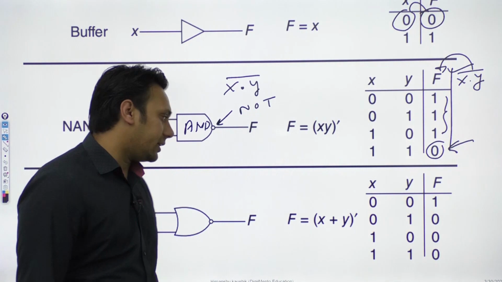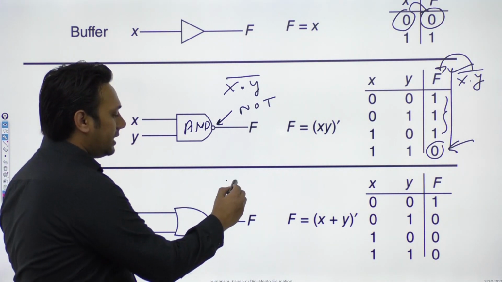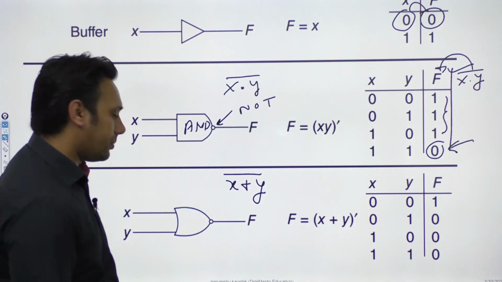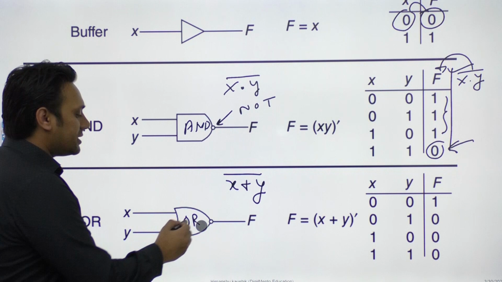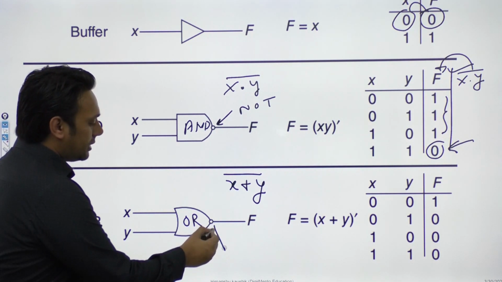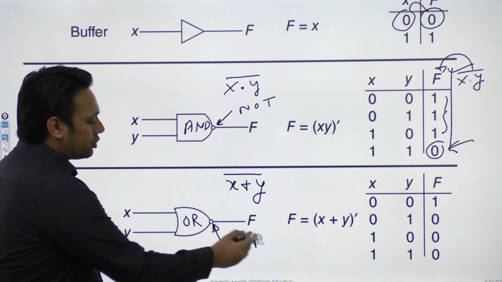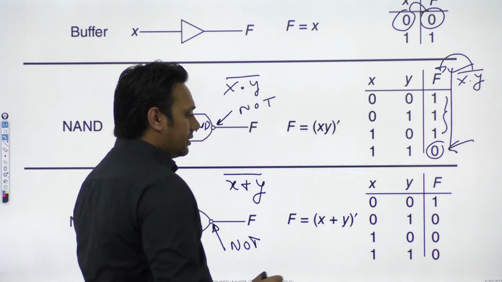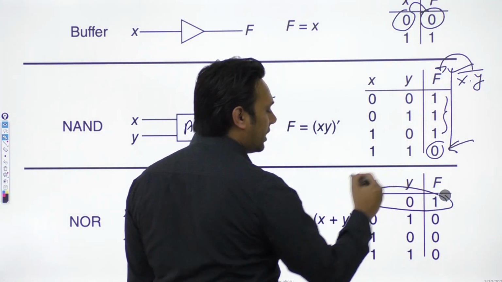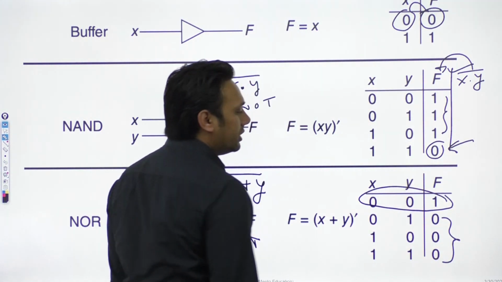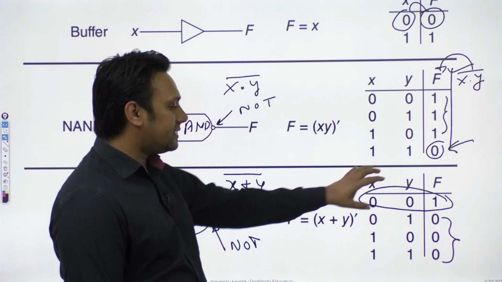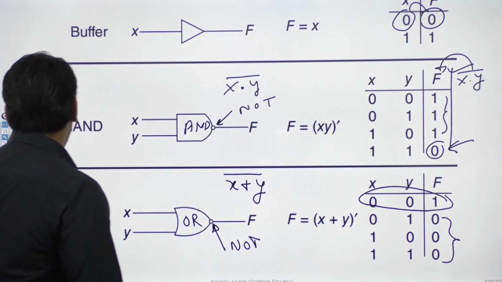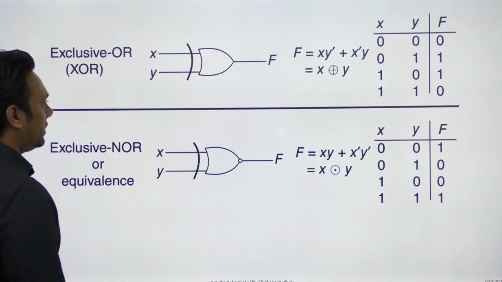Then you have this NOR operator. So this NOR operator is simply basically X plus Y, that is OR operator, and you are going to add a complement on the OR operator. So ये आप check करेंगे, this is representing your OR gate and this is representing your NOT operation. So OR plus NOT is your NOR operation. So it is having a value 1 when both of them are 0, otherwise it is having a value 0 in all other conditions. इसकी सिर्फ इसी एक केस में वैल्यू 1 है, बाकी सभी केसेस में इसकी वैल्यू 0 है. Clear? So I think you have already seen this in your BTech.